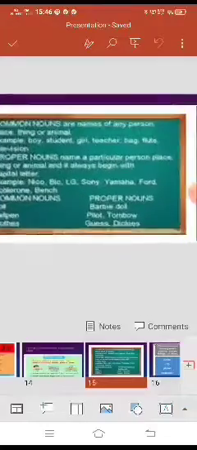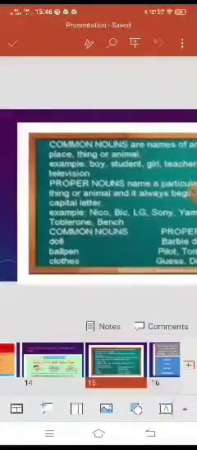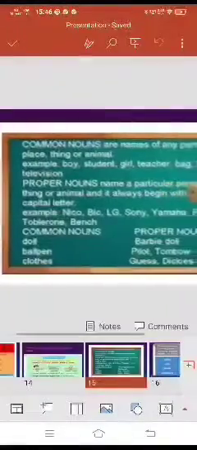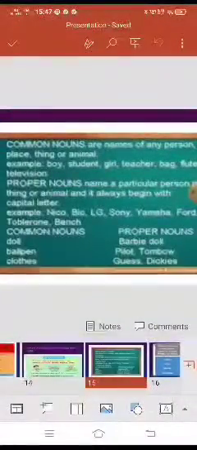Common nouns are the names of any person, place, thing or animal, like boy, student, girl, teacher, bag, float, television. A proper noun is the name of a particular place, thing or animal. For example, Nike, Bic, LG, Sony, Yamaha, the particular brand names or the particular things' names. Doll, ball pen, clothes. Like Barbie doll. What type of doll? Barbie doll. What type of ball pen? Pilot pen or Tombow.